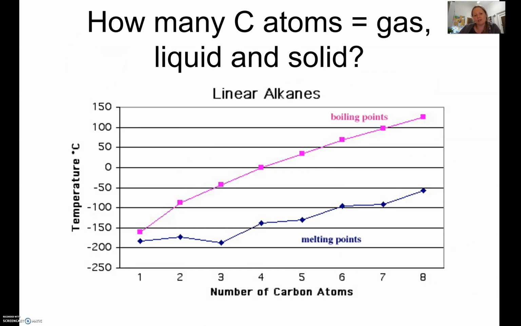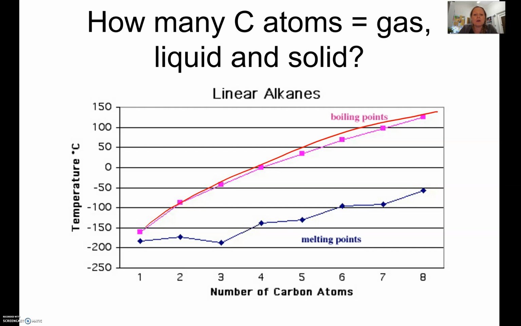So if you look here, this is a wee graph of melting point and boiling point, and you can see the boiling point here. So this is the carbon number. So the boiling point is increasing with the number of carbon atoms, which is quite cool. And so I've put a question here. How many carbon atoms are a gas, how many are a liquid, and how many are a solid? This is a bit of a thinking question.